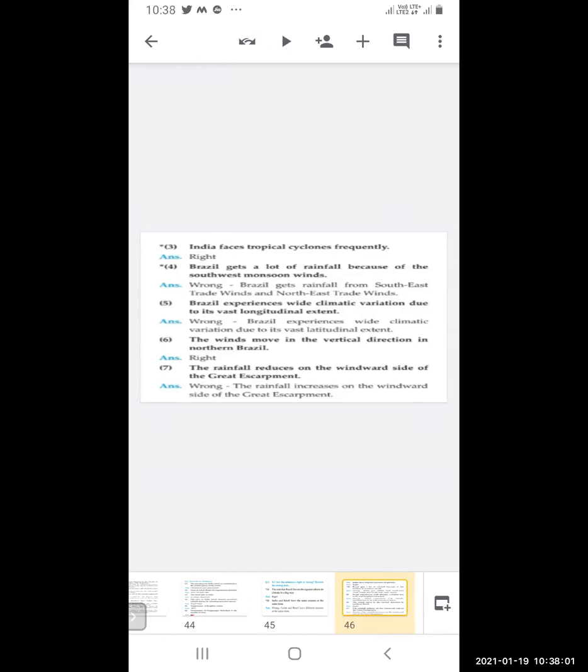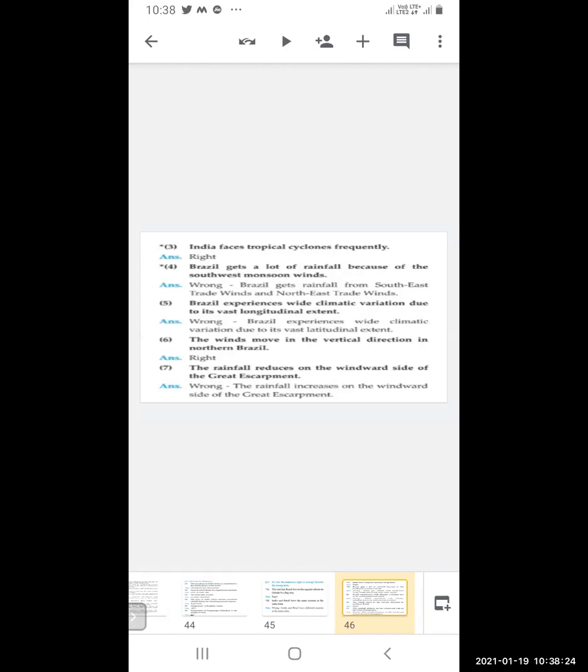Brazil experiences wide climatic variation due to its vast longitudinal extent. Here it is written longitudinal, so read the question properly. The answer is that it is wrong, as it is due to the vast latitudinal extension.